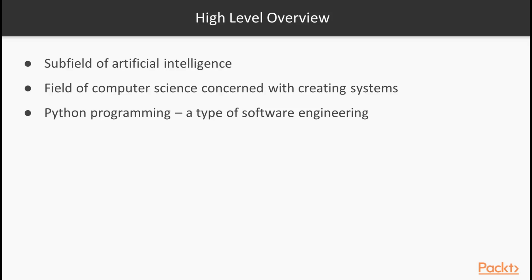Now, let's have a very high-level overview of machine learning. So, machine learning mimicking human intelligence is a subfield of artificial intelligence, a field of computer science concerned with creating systems. Software engineering is another field in computer science. Generally, we can label Python programming as a type of software engineering.